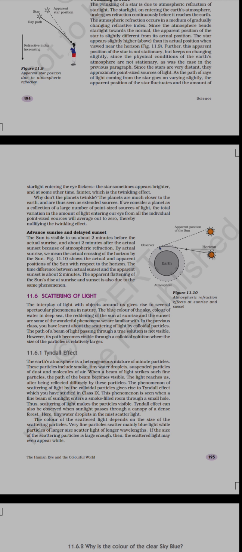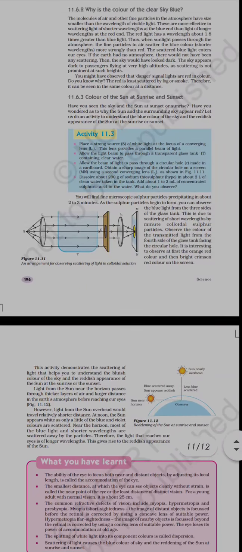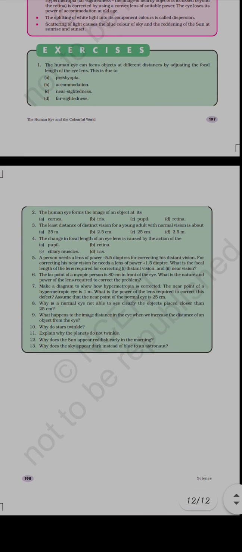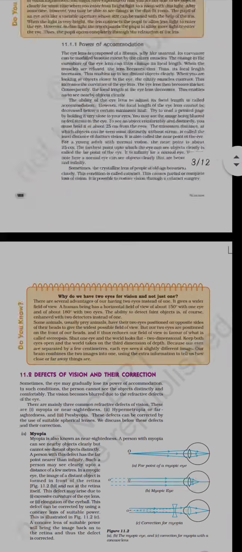Both are related to atmospheric refraction, but scattering is seen in this phenomenon, the Tyndall effect. The Tyndall effect explains the blue color of the sky, and the sea green color. Why do these colors happen? Due to the Tyndall effect itself. We will see this in the next class, and after this your chapter will be completed. Then we will learn about the MCQ pattern and go through the revision for both chapters. Okay, thank you class.